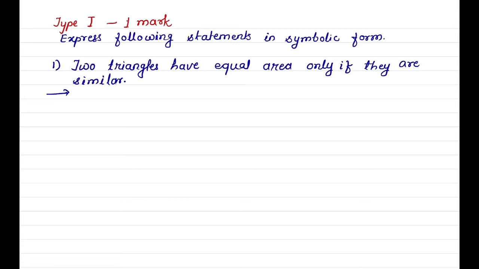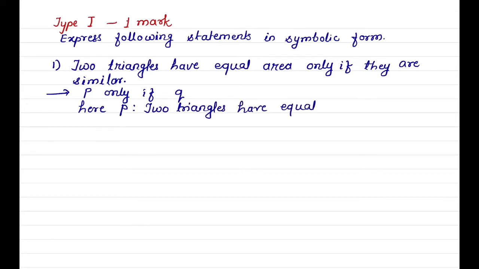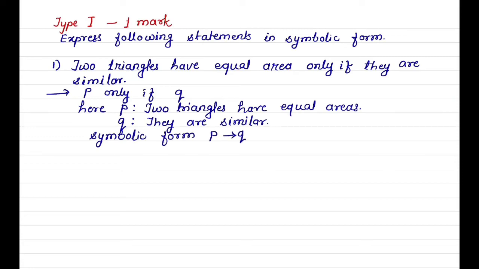Here the logical connective used is only if. First statement, P: 2 triangles have equal area and Q: they are similar. This is of the form P only if Q. Therefore symbolic form is P implies Q.